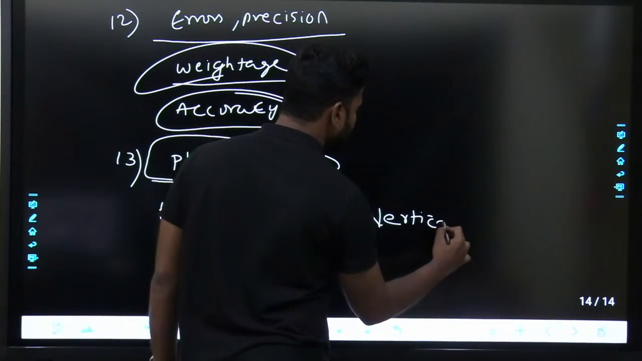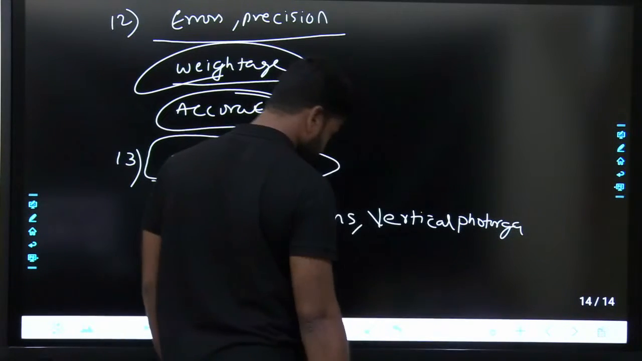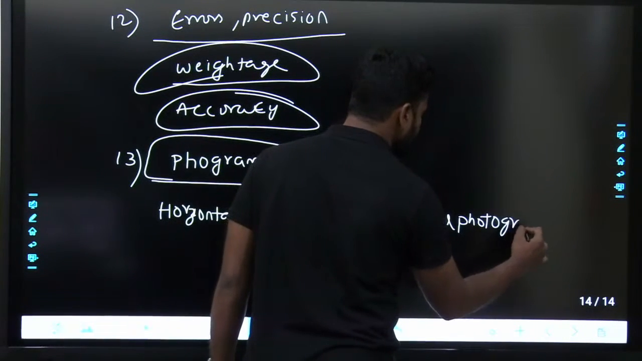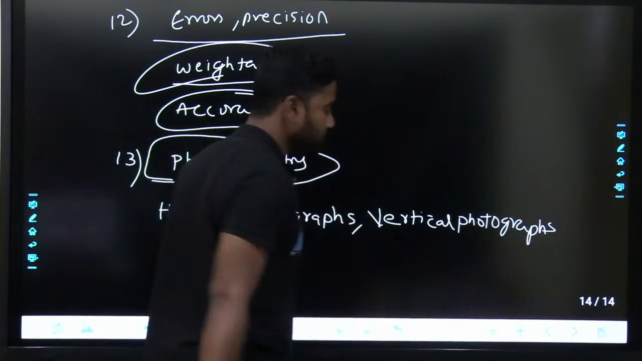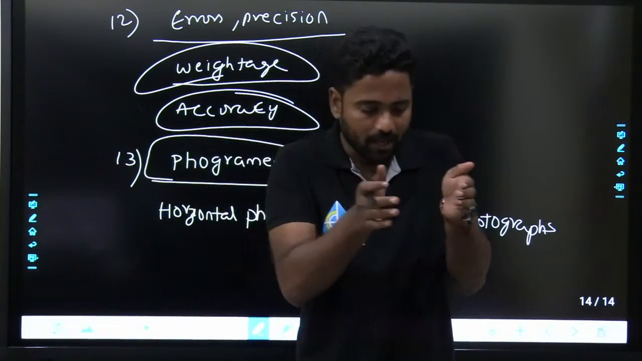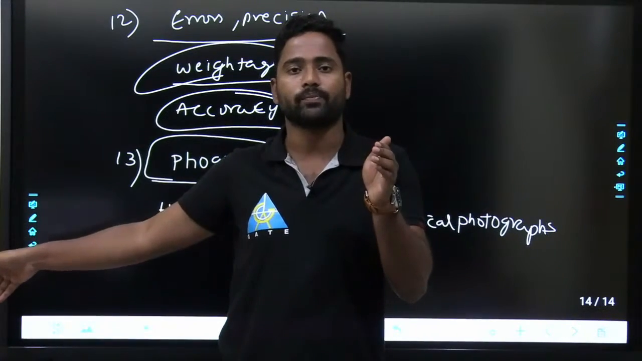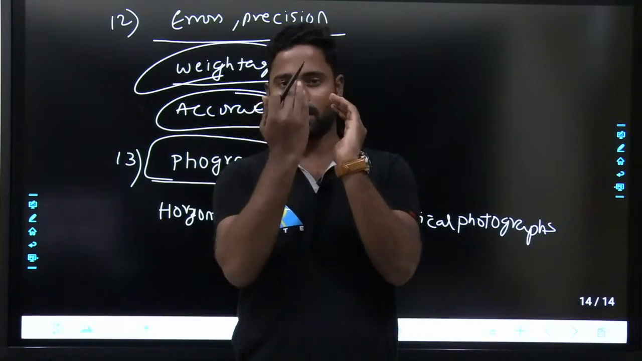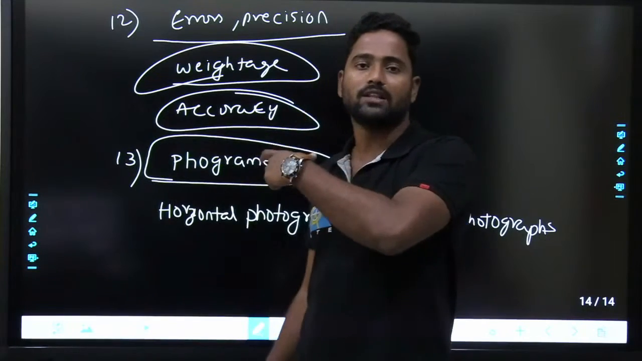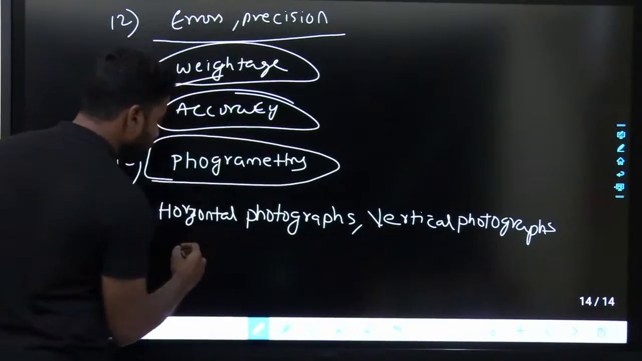So horizontal photographs, vertical photographs. Vertical photographs generally will be taken by aeroplanes. Planes are used for vertical photographs: you will be moving in the plane, there will be a camera capturing the photo, and automatically all these images you will get. If you keep a camera like this, you can take my image, right? All those images will be there. Once you click the picture, based upon the picture you are going to measure the scale of the photograph,